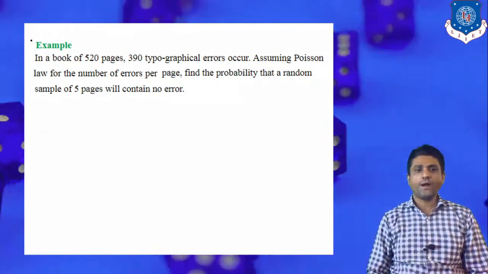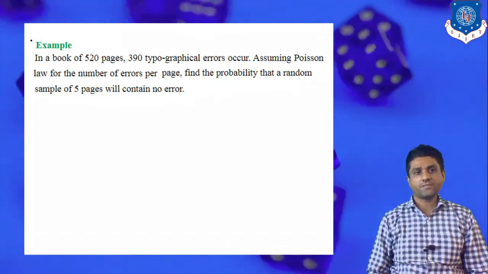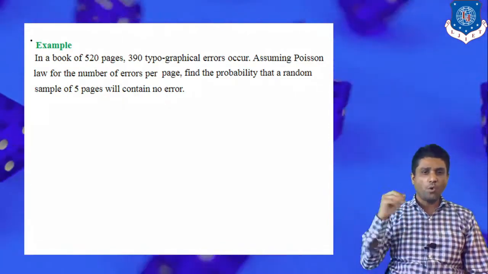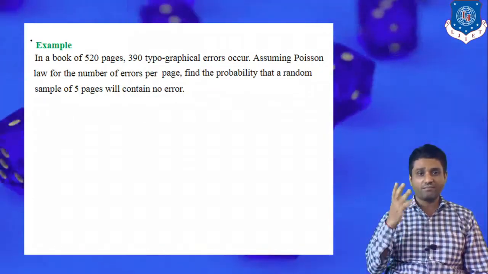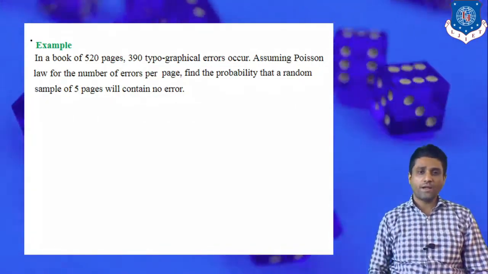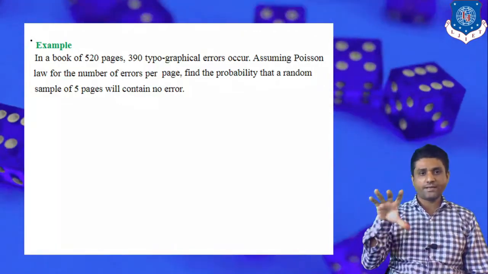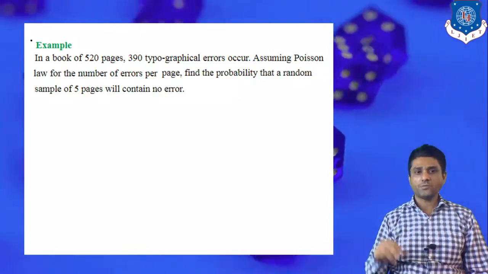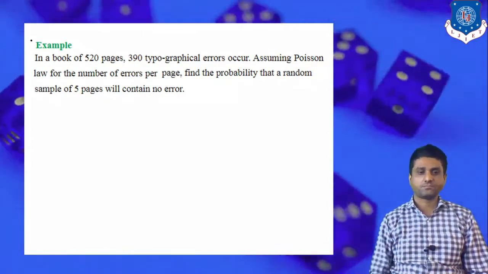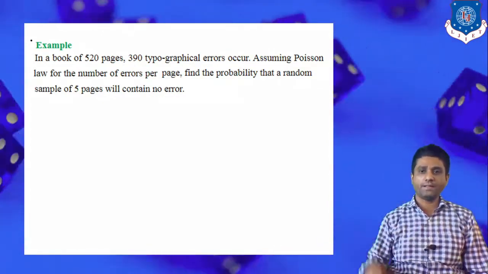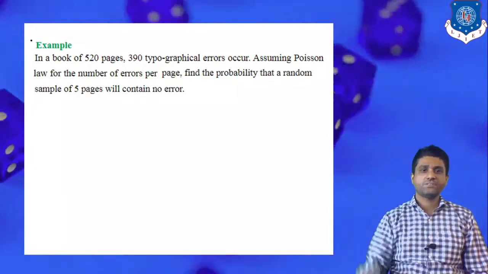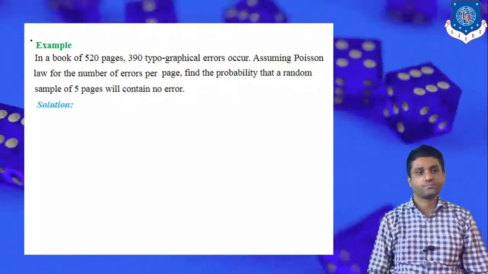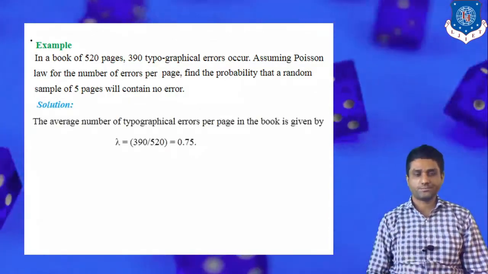We are interested in finding the probability for a random sample of 5 pages. We cannot talk about the whole book because it consists of a very large 520 pages. So we randomly select 5 pages, and we want the probability that none of the typographical errors exist on those 5 pages. So let's start the solution.